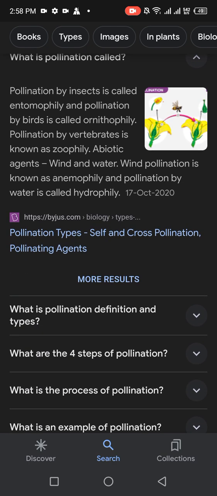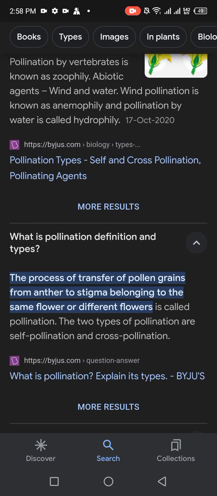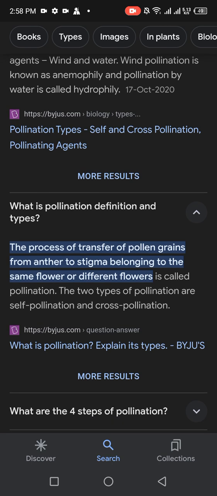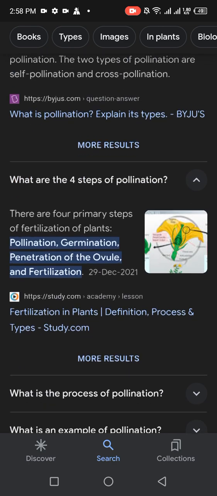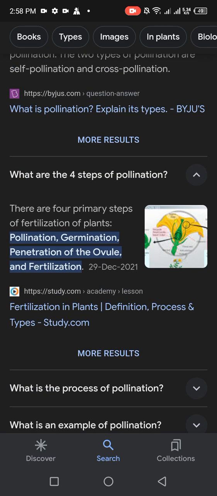उसके बाद देखिए what is the pollination definition and types. The process of transfer of pollen grains from anther to stigma belonging to the same flower or different flowers is called pollination. The two types of pollination are self-pollination and cross-pollination. उसके बाद क्या है, what are the 4 steps of pollination? There are 4 primary steps of fertilization of plants: pollination, germination, penetration of the ovule, and fertilization.